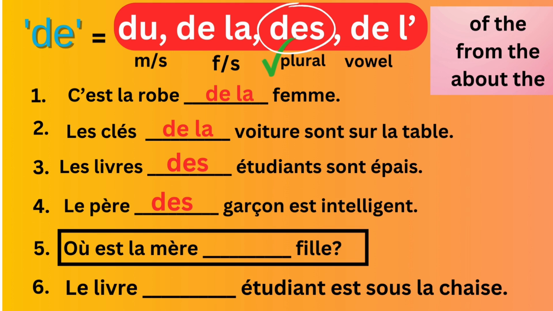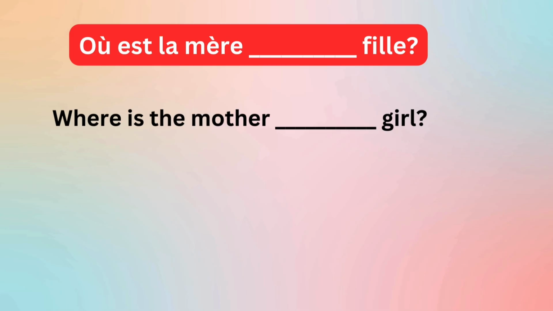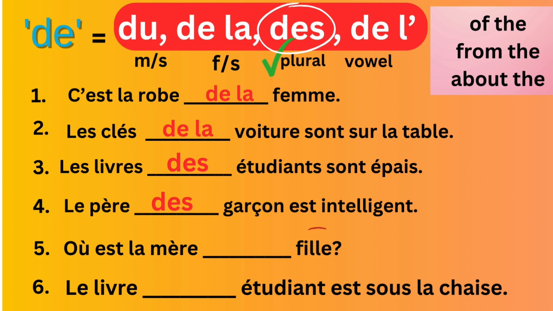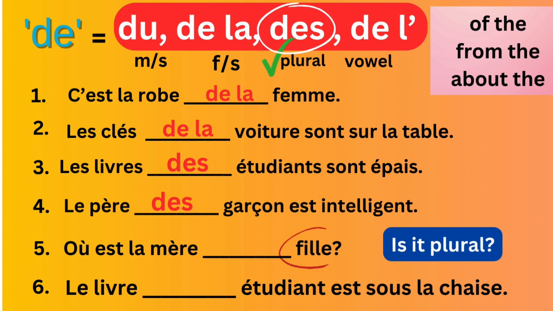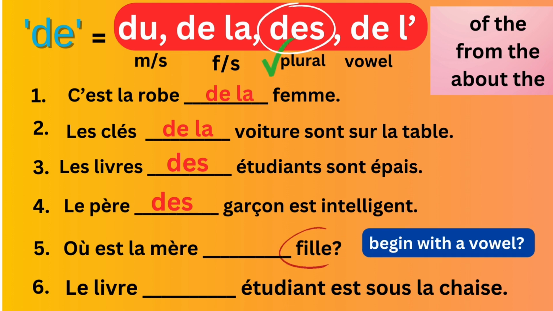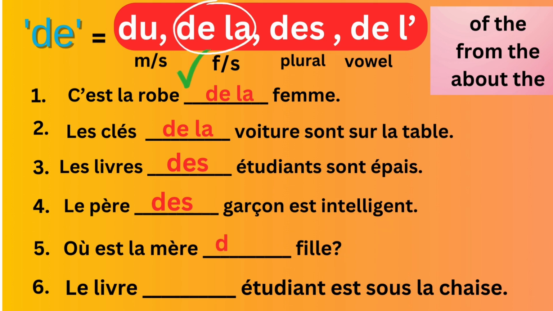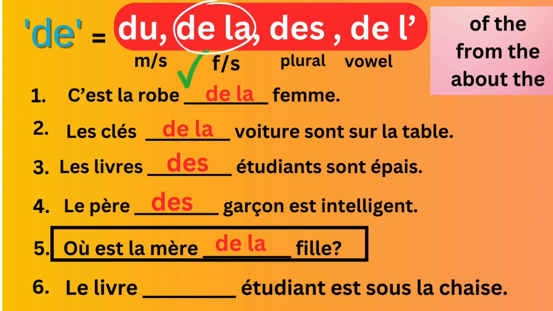Now fifth sentence: Où est la mère de fille? Where is the mother of girl? How will you say that? Where is the mother of the girl? Now you look at the word next to de. To determine the correct article, you need to analyze the word fille. Is it plural? No. Does it begin with a vowel? No. Is it masculine or feminine? Fille means girl, which is feminine. Therefore, you use de la here. So the sentence is Où est la mère de la fille? Where is the mother of the girl?